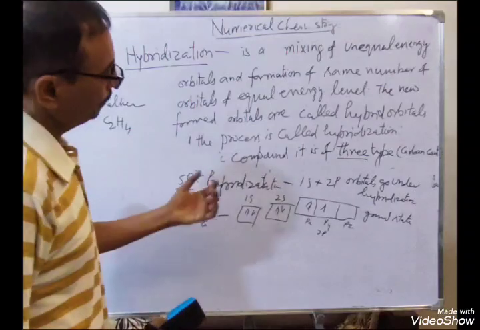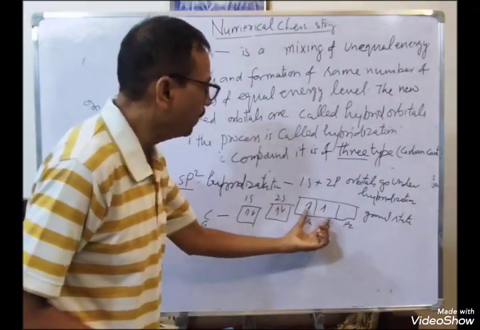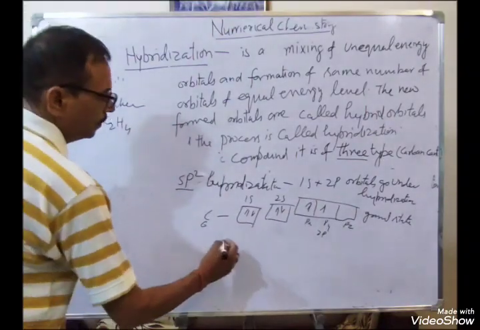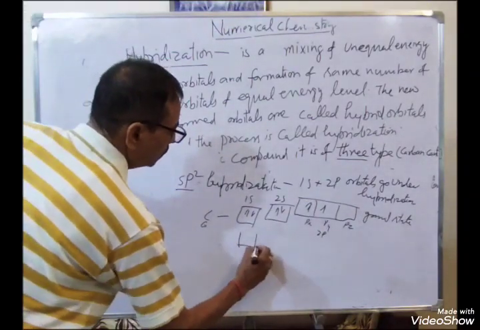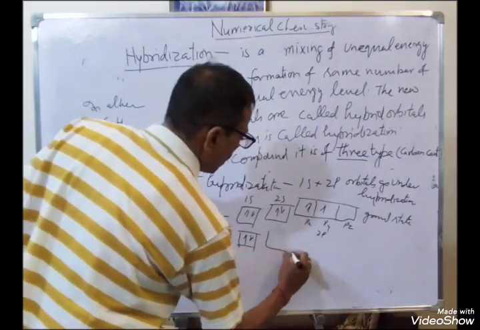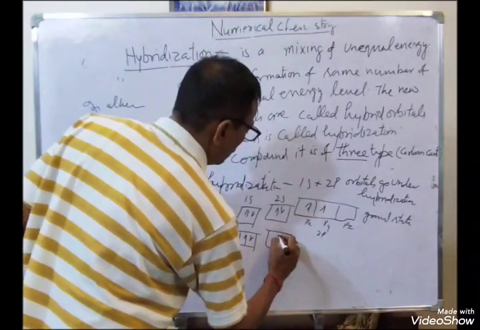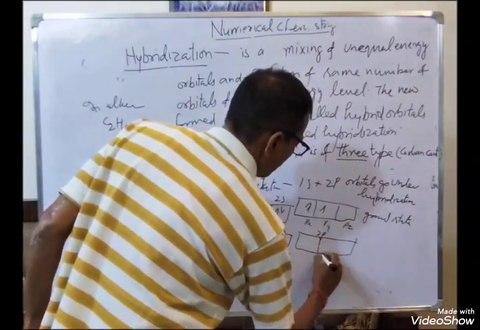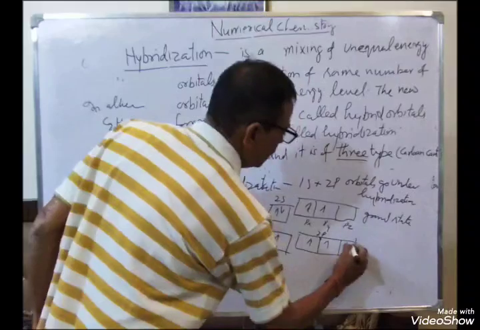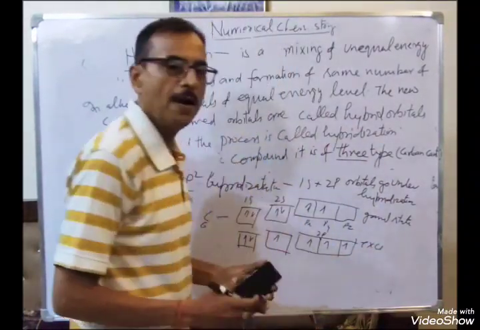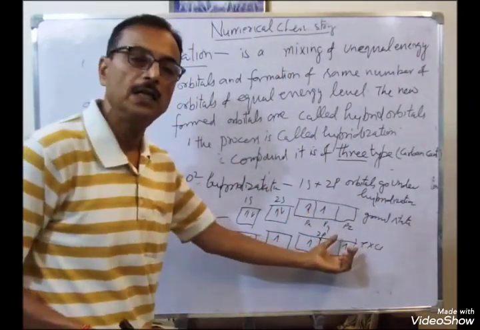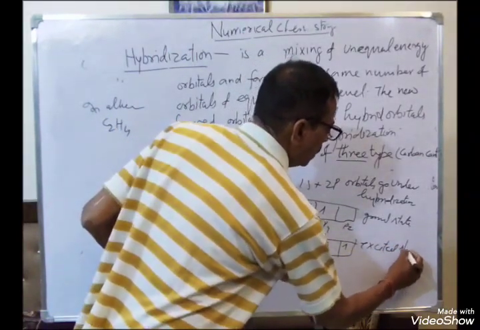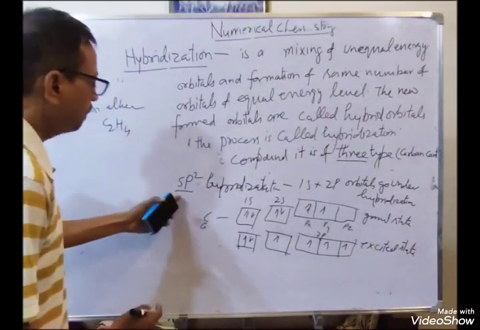This s and 2p are for the hybridization. So let us see. This is the excited state. Before hybridization, the electron moves to the excited state. Excited state. Now sp2 hybridization.